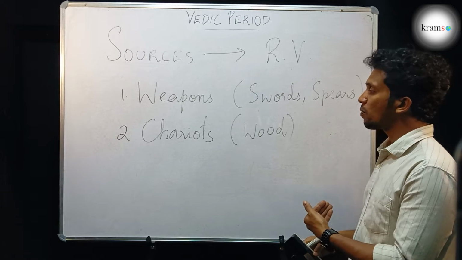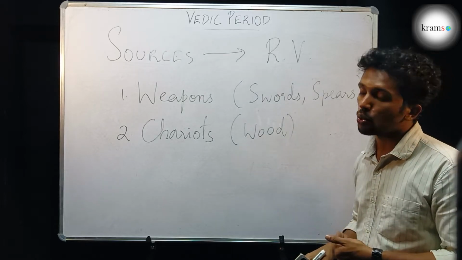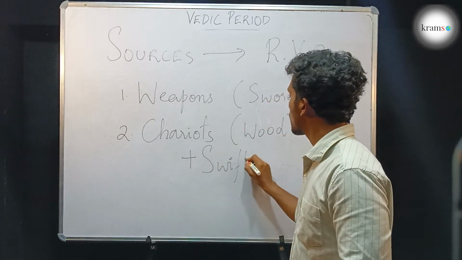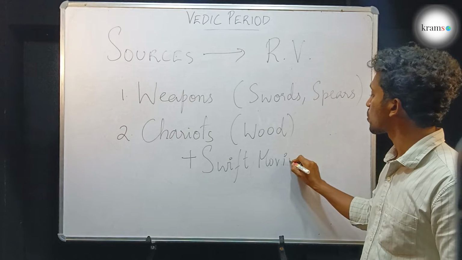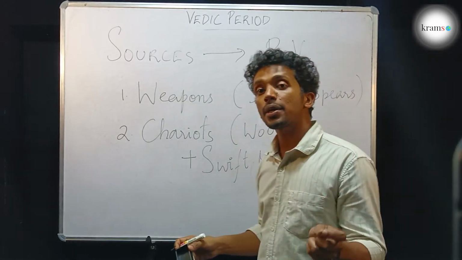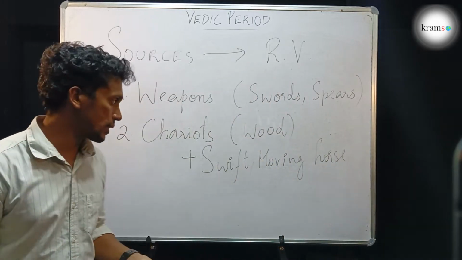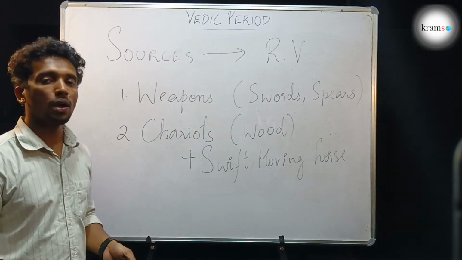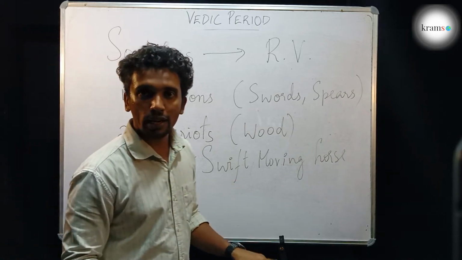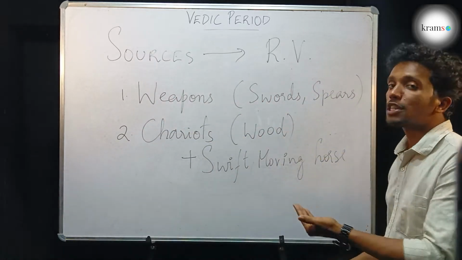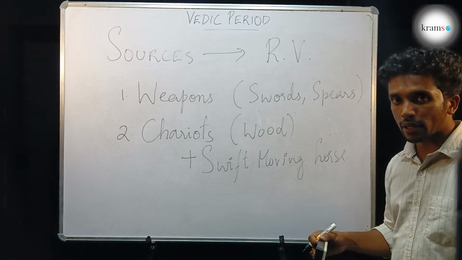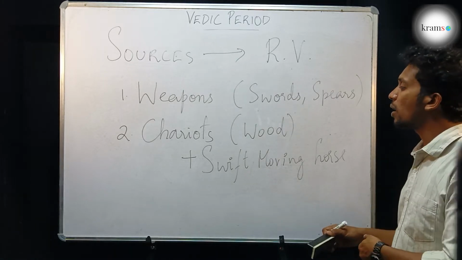So how did they make the chariots move? They used swift moving horses. And hence from olden days they reared horses along with the cattle. From olden days, the Aryans knew how to rear a good variety of horses, how to breed good breeds of horses, and how to use them.